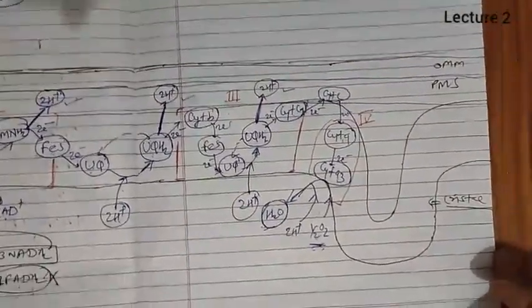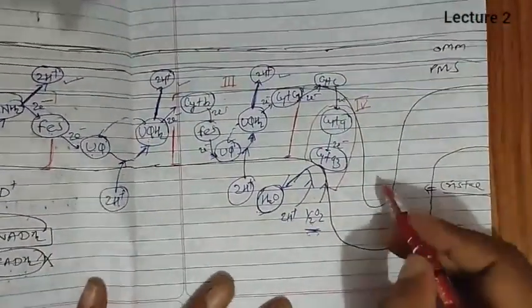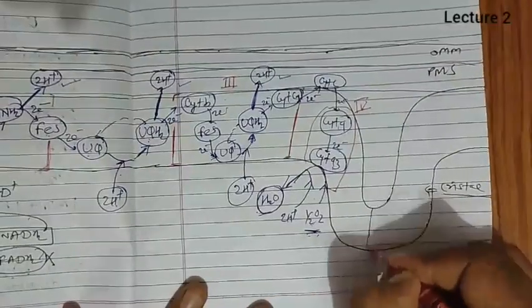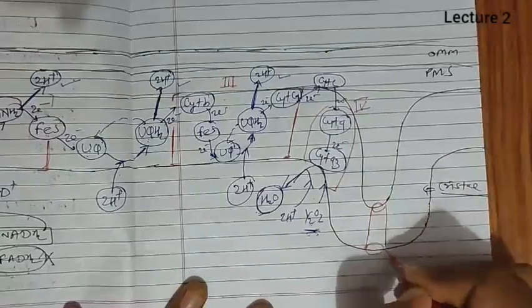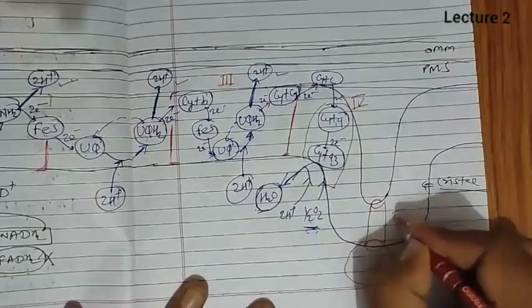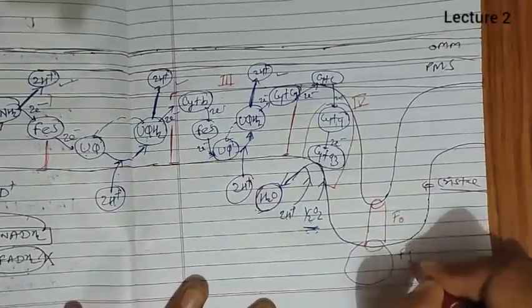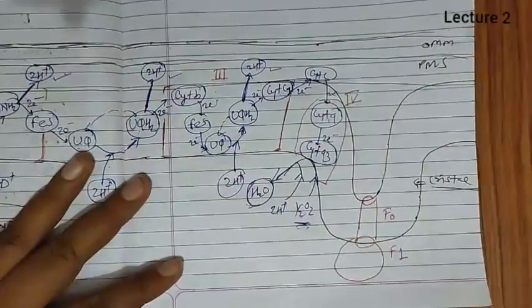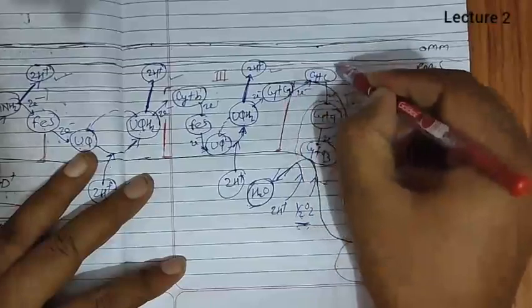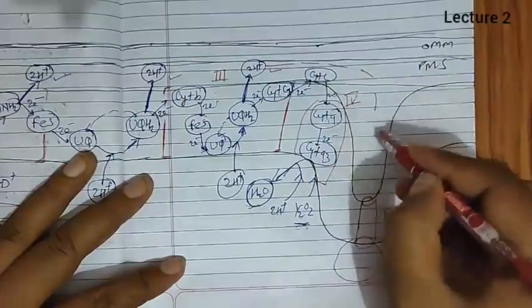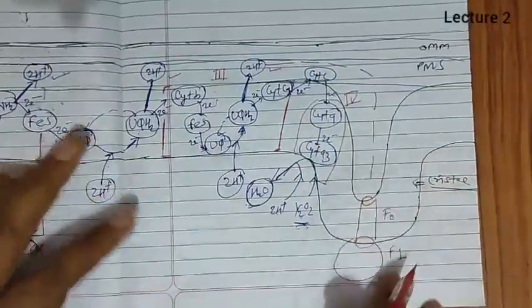But now, we have the cristae, and we know that in the cristae we have the F0 F1 complex, which is also known as ATP synthase. So when one pair of protons comes, what happens?